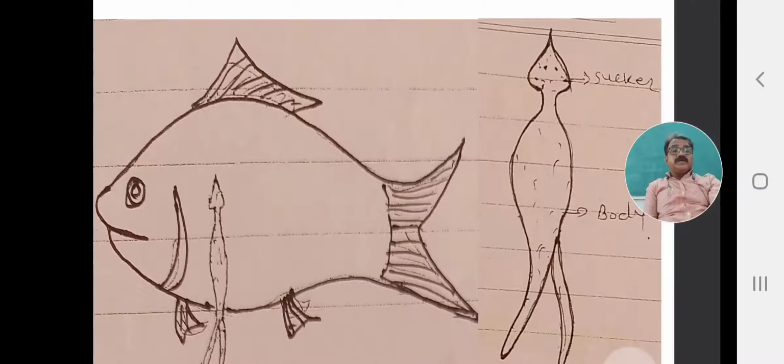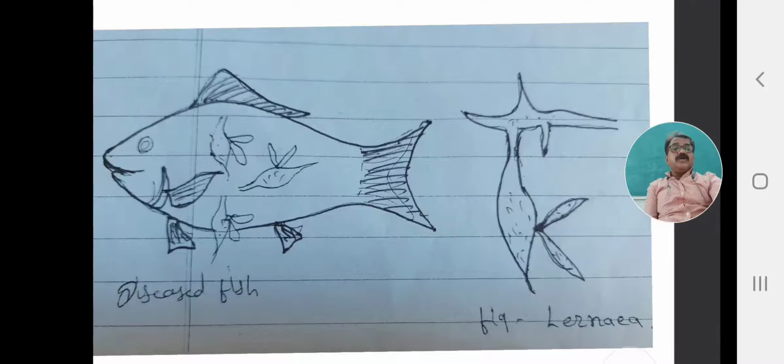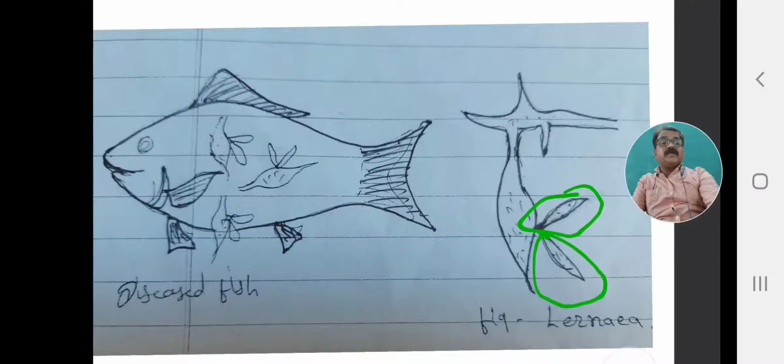See in this figure, these 2 lobes can be observed. In this figure we observe the 2 egg sacs. This is one egg sac, this is another egg sac.